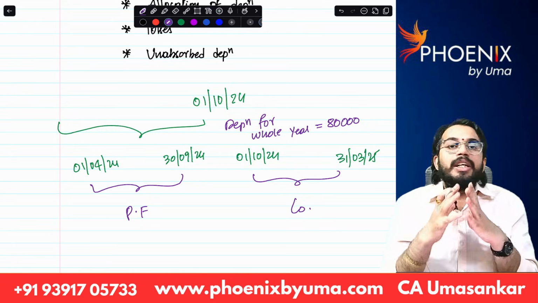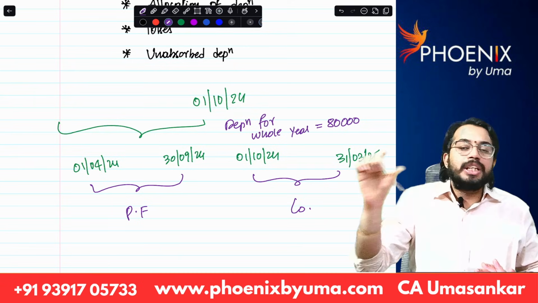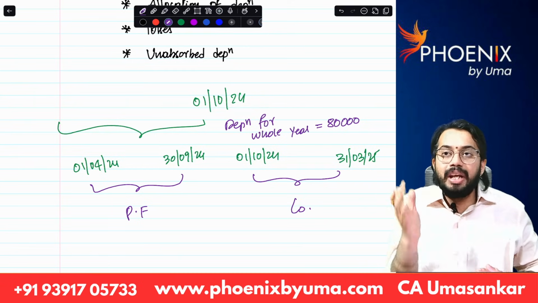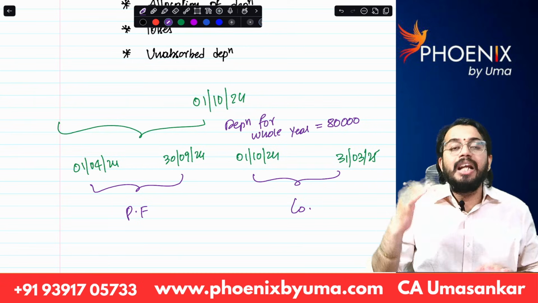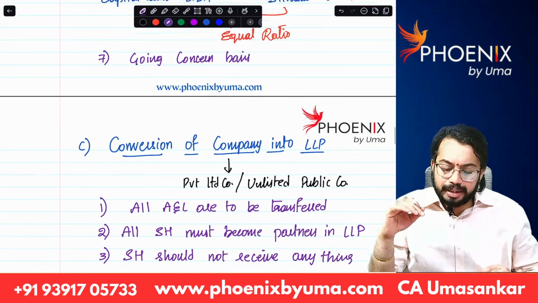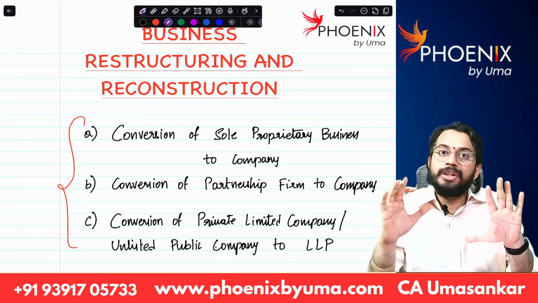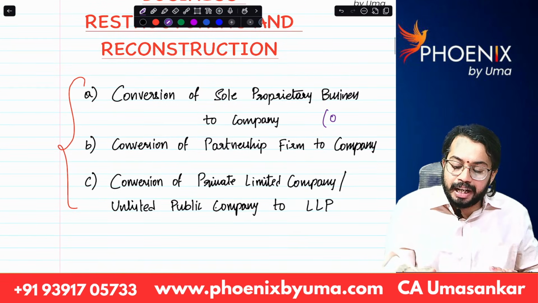So if conversion takes place in the middle of the year, calculate depreciation for the whole year. Depreciation for the whole year will be apportioned between predecessor and successor in usage ratio. Are you able to understand? So these are the concepts, and I am definitely expecting one question tomorrow from any of these 3 concepts.